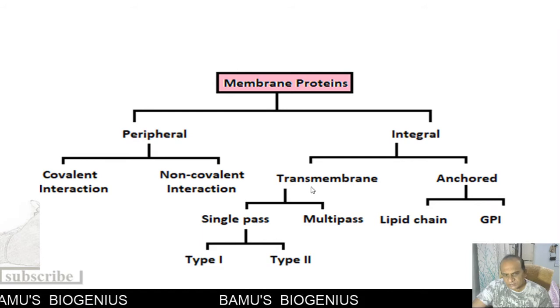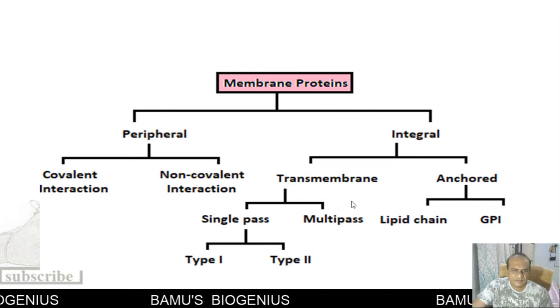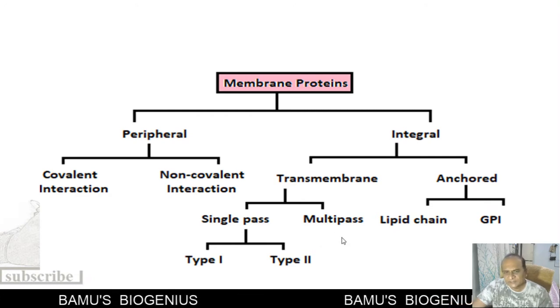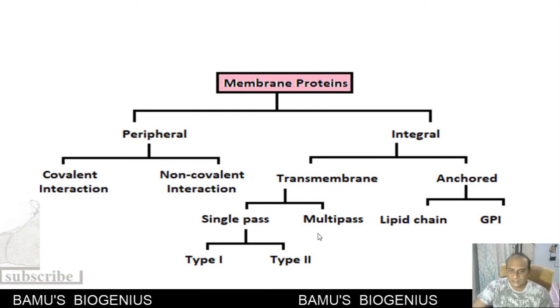Now, transmembrane proteins are of two types. If they pass through the plasma membrane one time, then they are called single pass. If they pass through the plasma membrane multiple times, then it is called a multipass transmembrane protein.